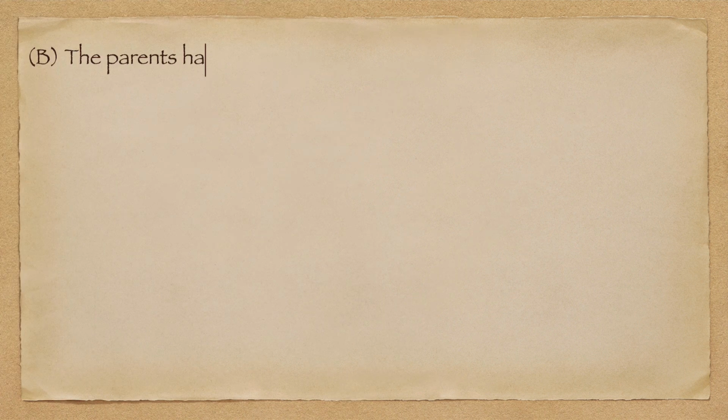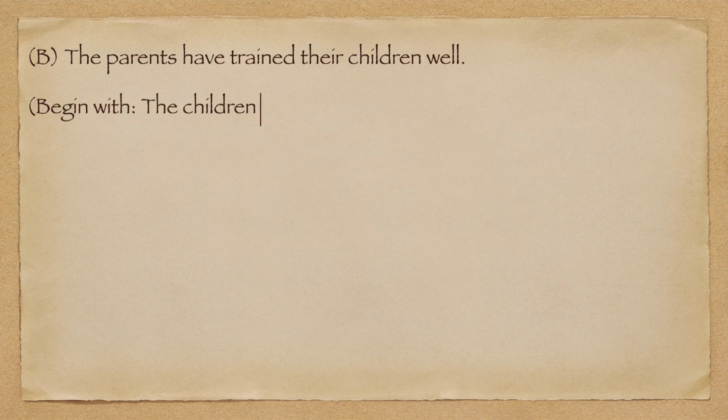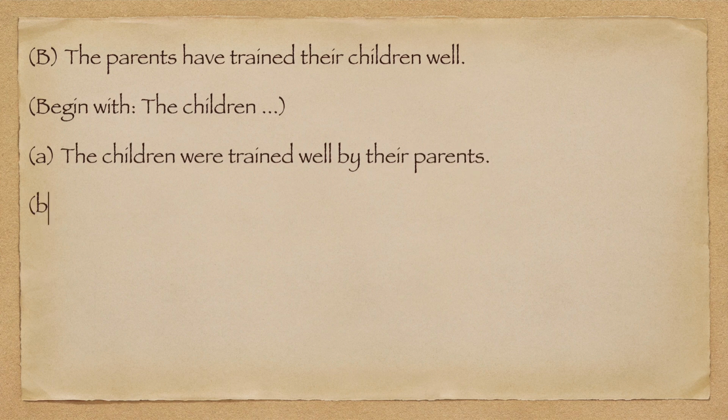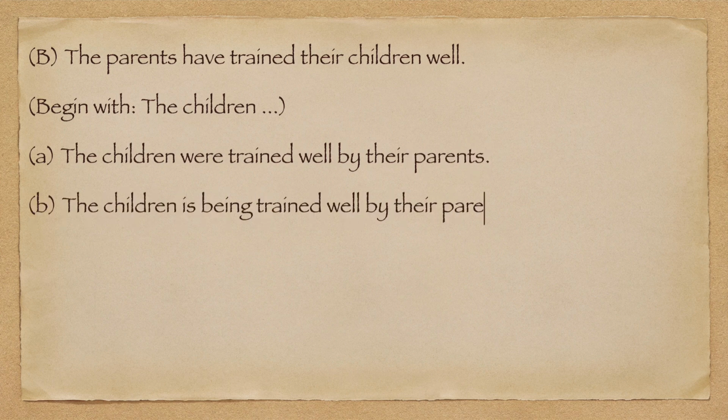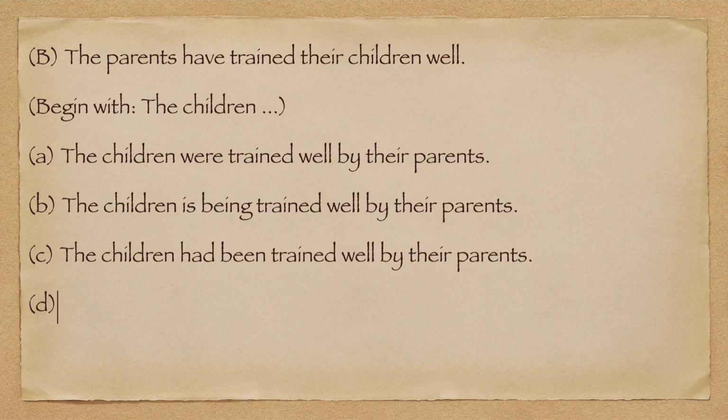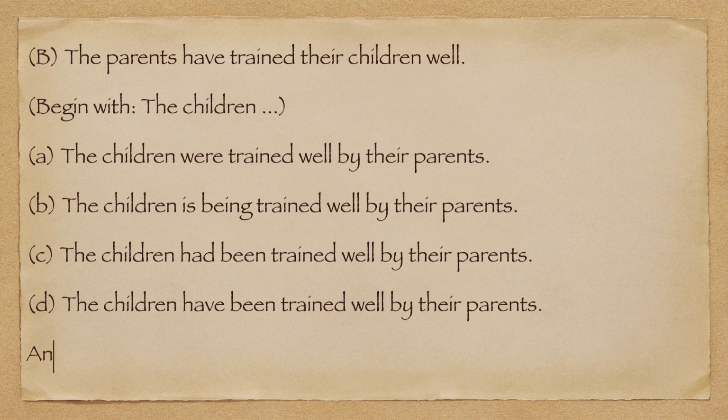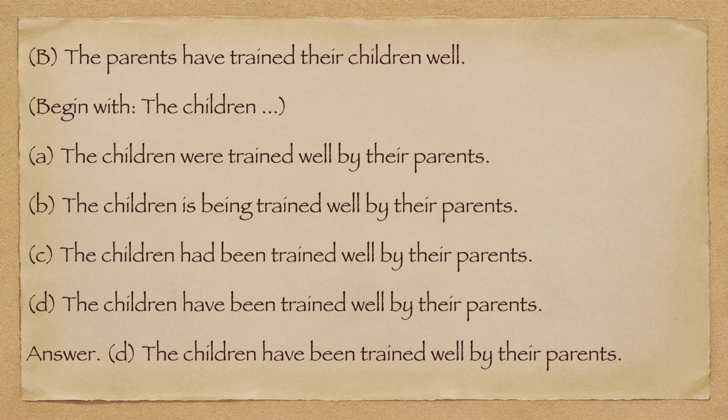B. The parents have trained their children well. Begin with, the children. A. The children were trained well by their parents. B. The children is being trained well by their parents. C. The children had been trained well by their parents. D. The children have been trained well by their parents. Answer. D. The children have been trained well by their parents.